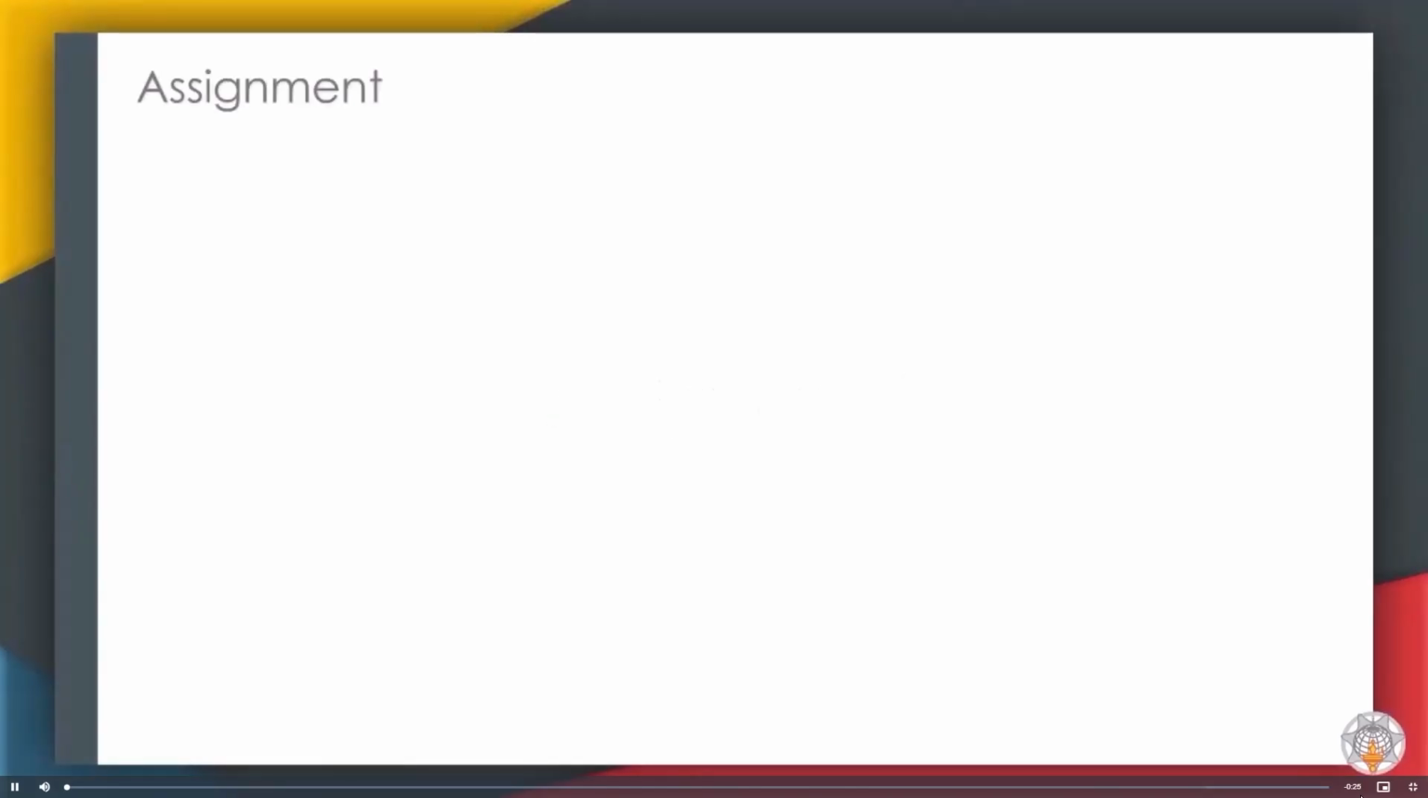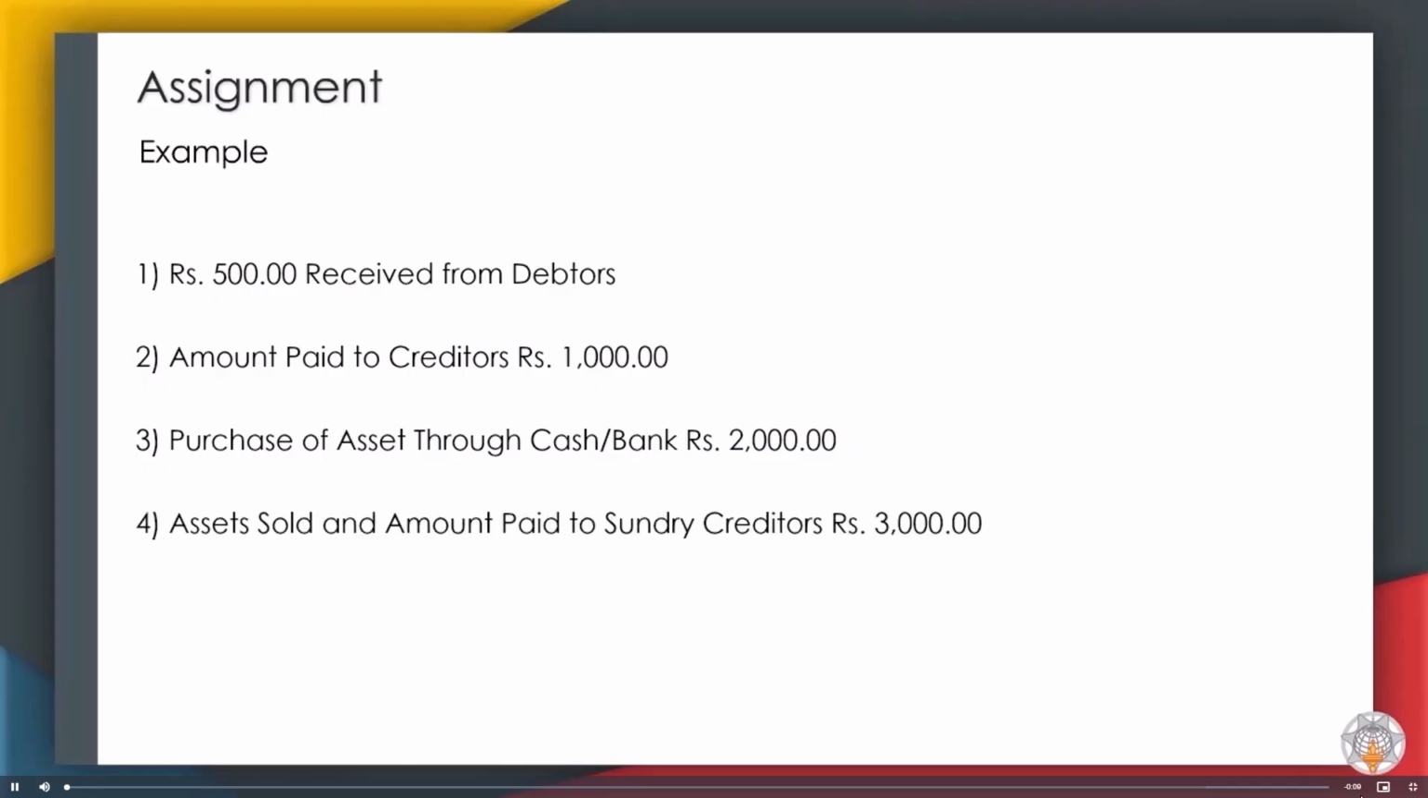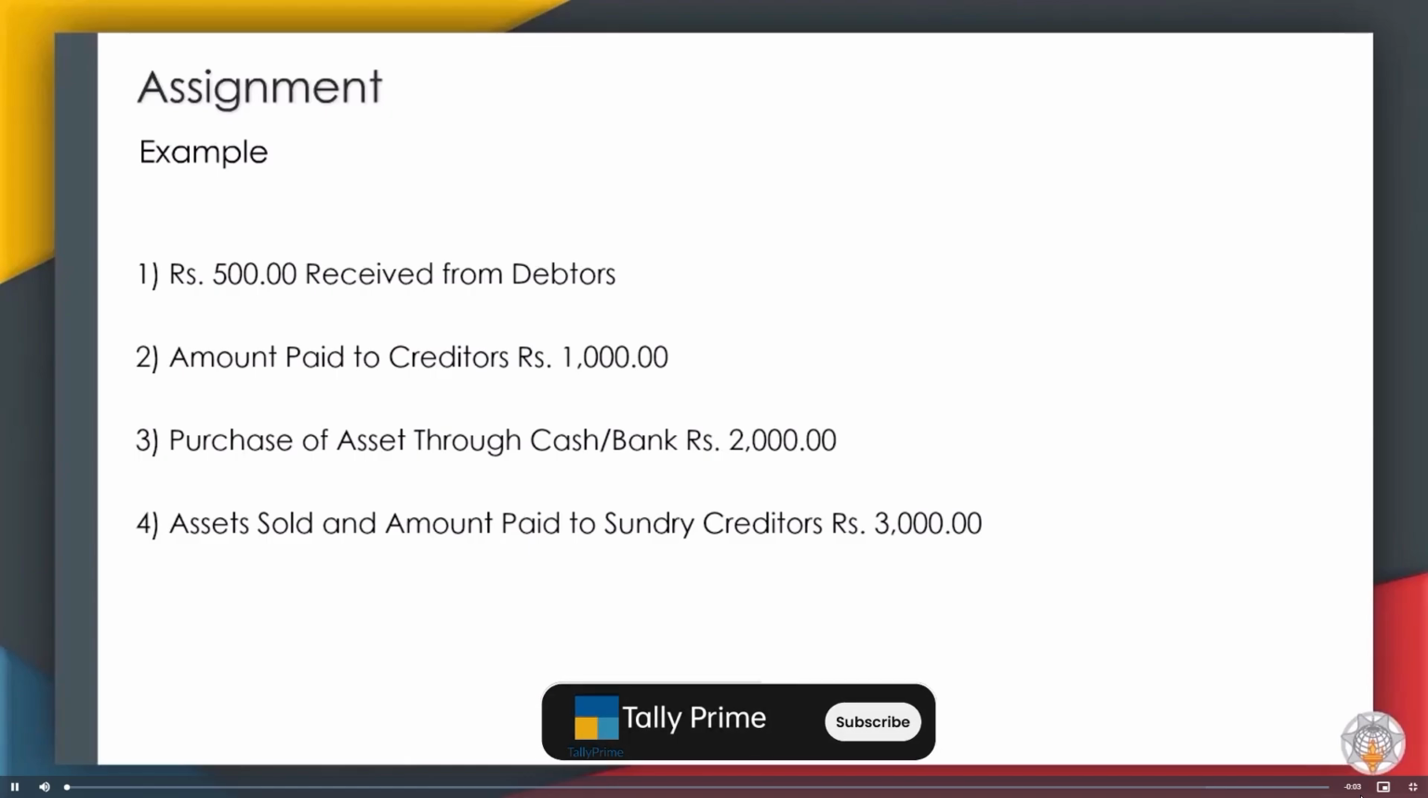Assignment. Example: Rupees 500 received from debtors. Amount paid to creditors, rupees 1000. Purchase of asset through cash or bank, rupees 2000. Assets sold and amount paid to sundry creditors, rupees 3000. Classify these transactions as per the above table.